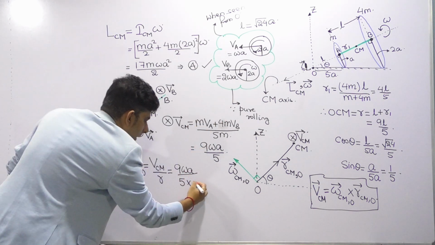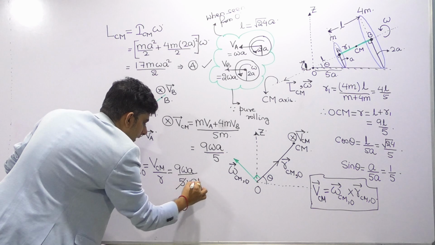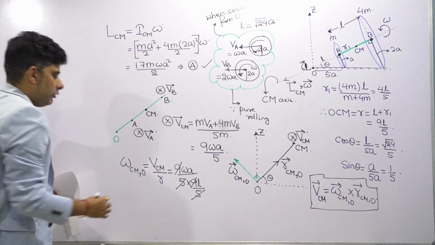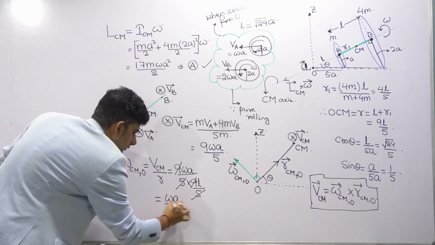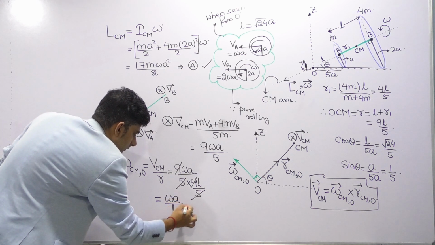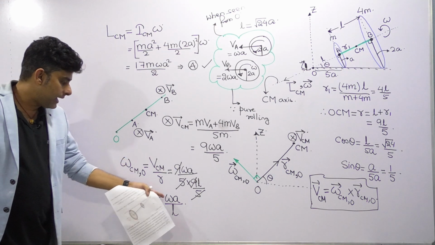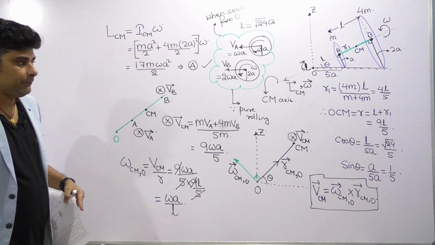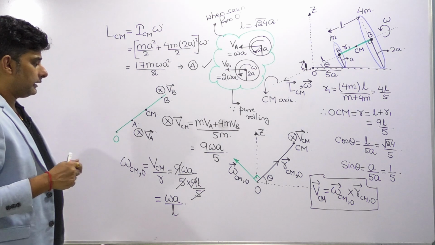R is 9L by 5. 5 cancels, 9 cancels, so we get omega of center of mass with respect to O as omega A by L. So this is one important value that we get.